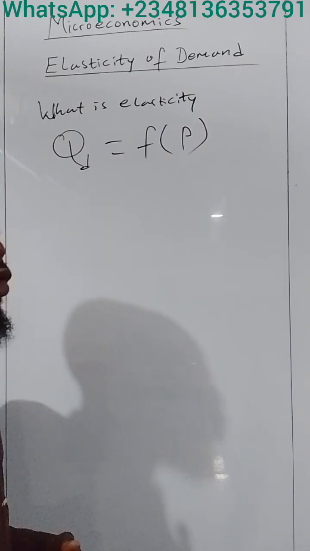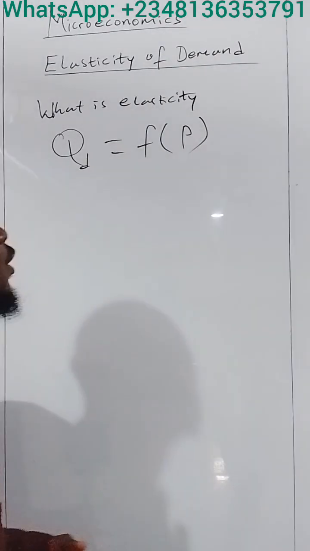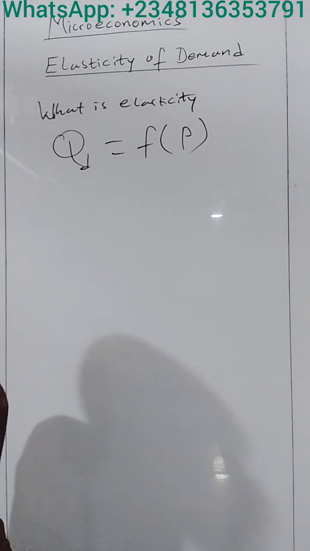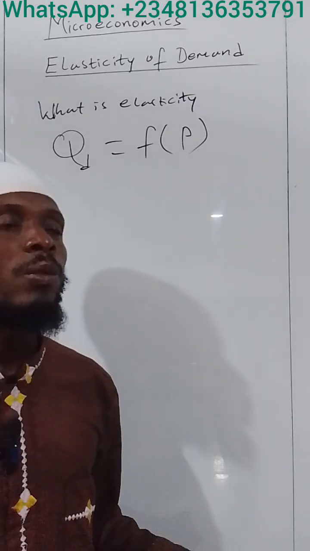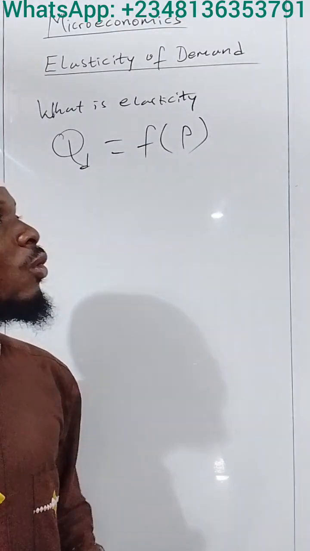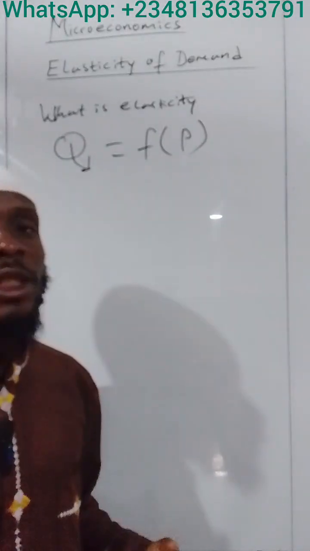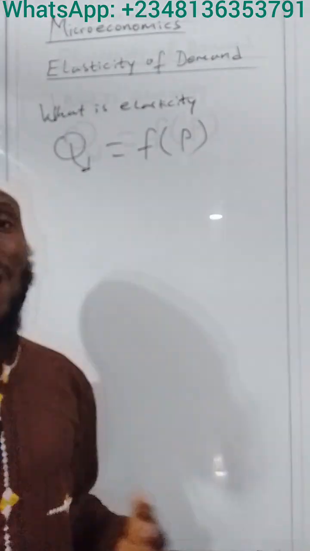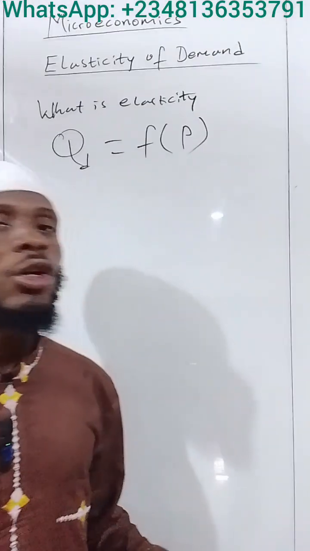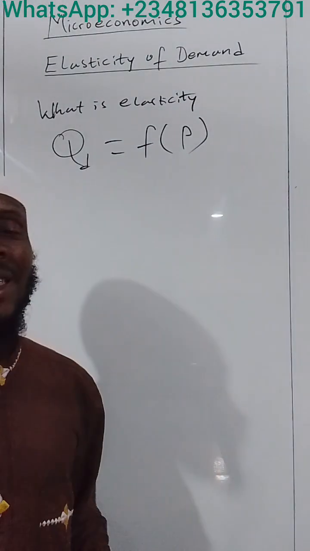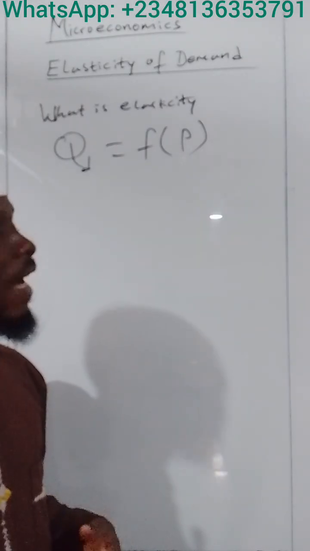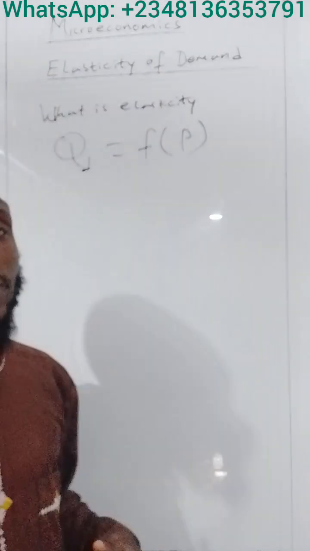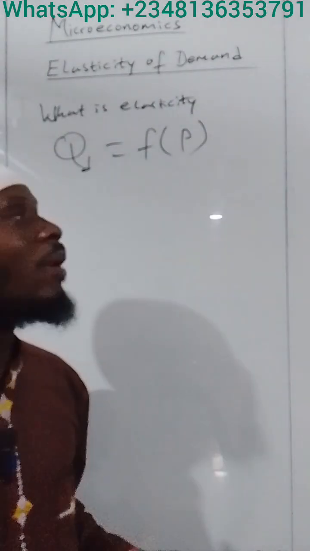It only tells us the direction of the change. We do not know the magnitude, that is the size of the change. It is through elasticity that we can measure the size of the change in terms of numbers.